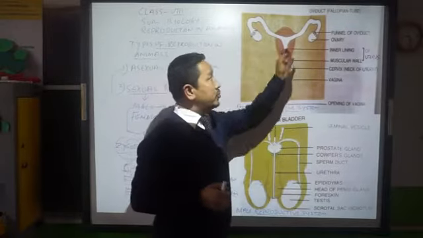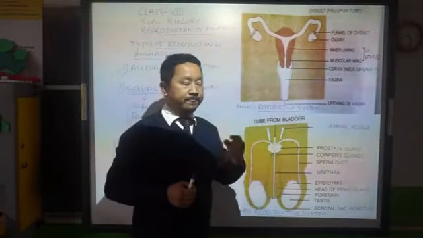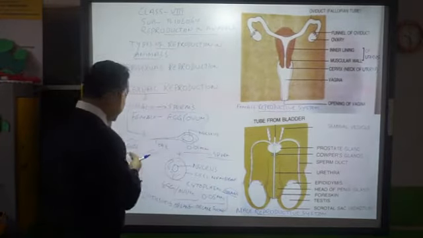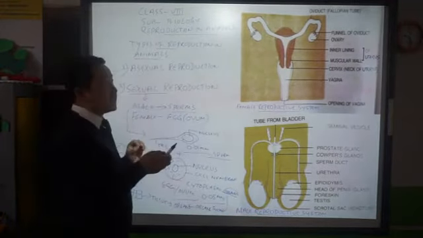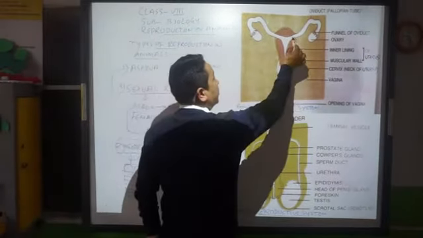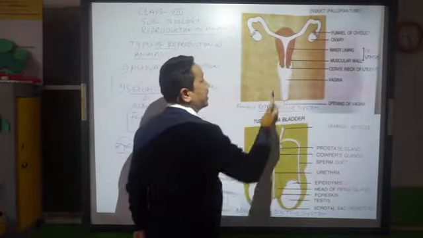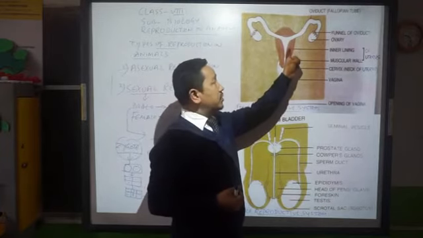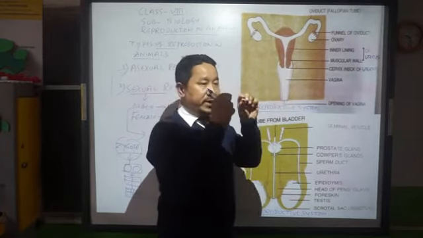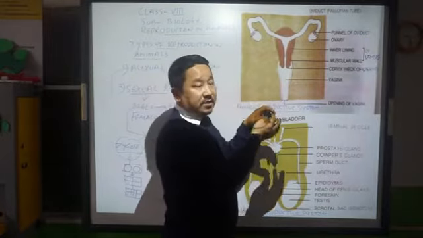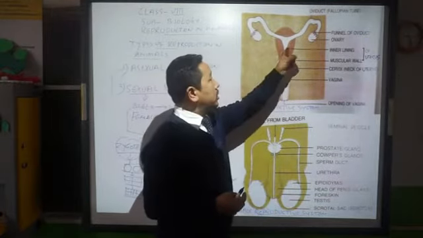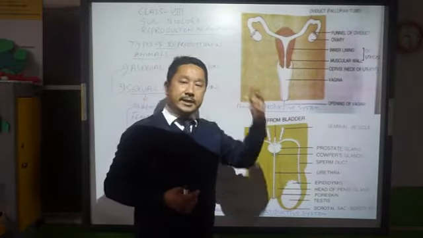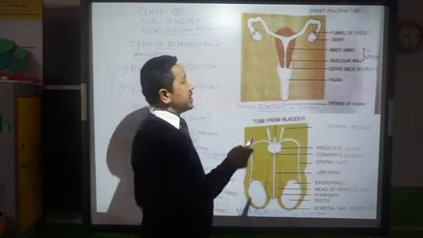So this is the part where, afterwards, when the zygote is formed, when the fertilization has taken place, that zygote will be slowly coming down out here, and somewhere it fixes on the wall of this uterus. Somewhere it makes a small pit and fixes itself, and there it grows on the uterine wall, which is called implantation, that we discuss afterwards.